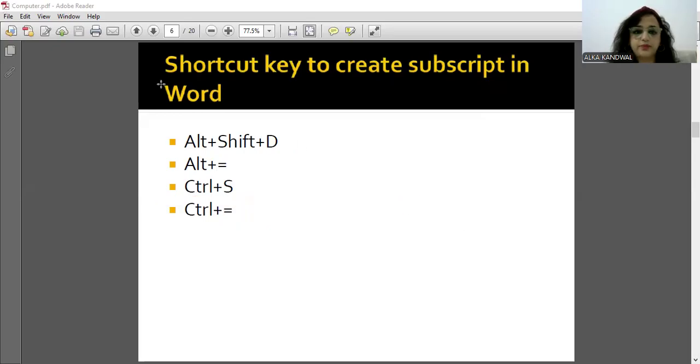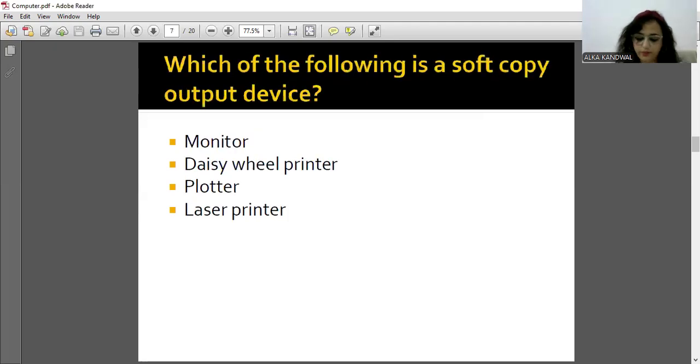Is it fine? Moving ahead. Alt plus Shift plus D. If you want to insert the current date, then we use Alt plus Shift plus D. Okay. Now, which of the following is the soft copy? If you want to see a soft copy, obviously the output device for it is monitor. The answer will be monitor.